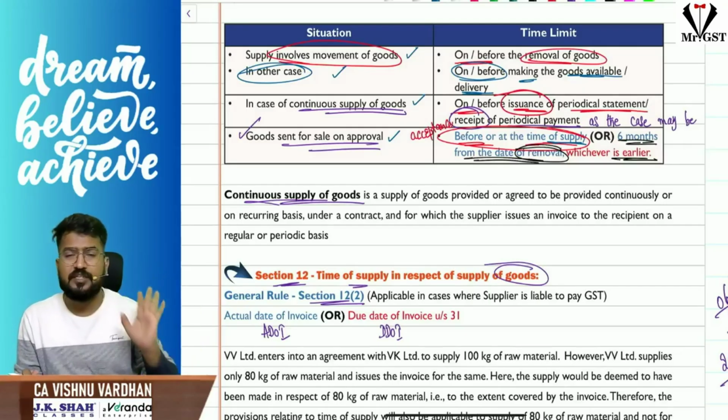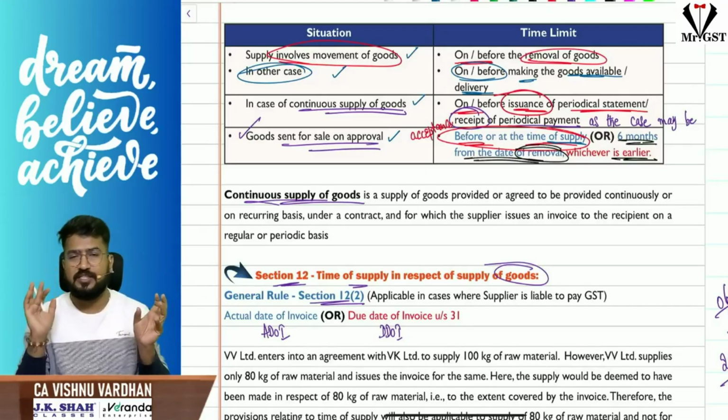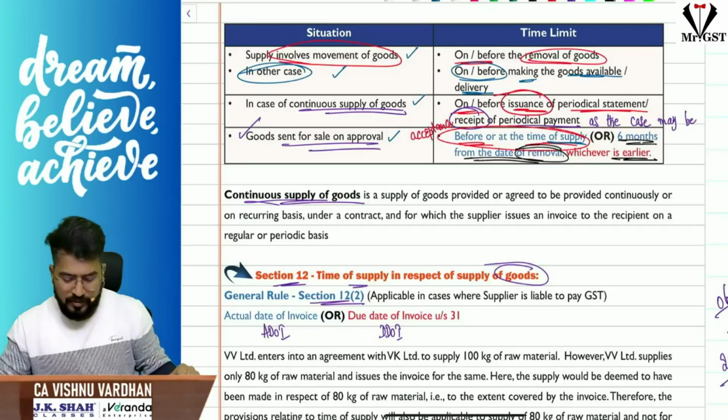This is section 31 part 1 related to goods. Section 31 part 2 will be discussed after section 12 is discussed. Now coming to section 12.